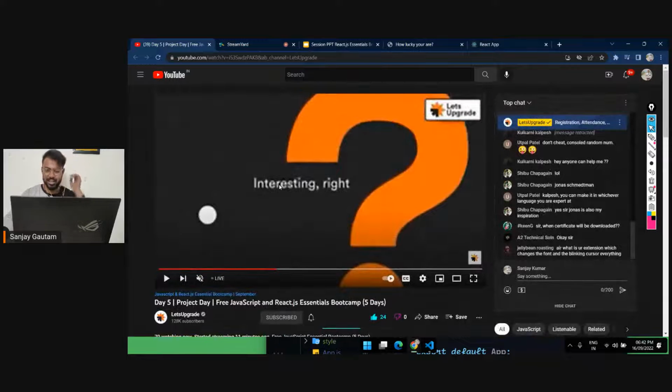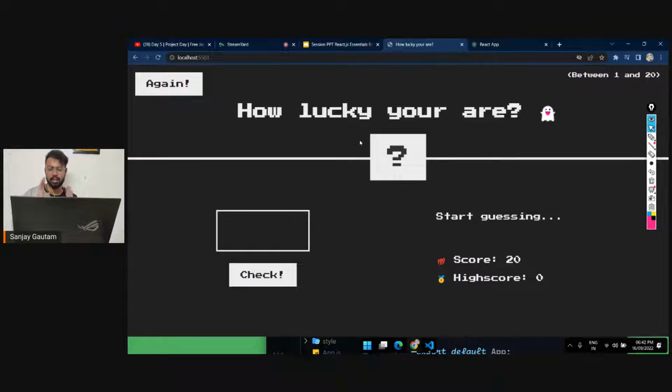Okay, so let's start our project for today. First, using this project as a template, what we are going to do. First of all, we need some buttons here. So basically, as you can see, we are going to require 2 buttons.